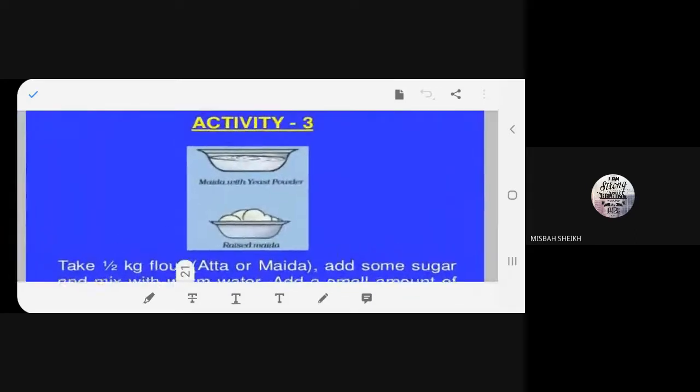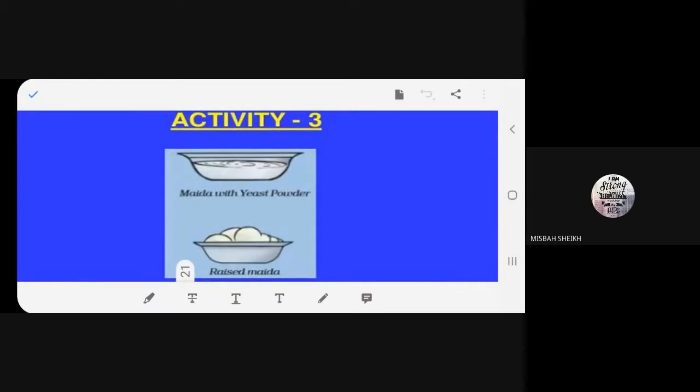Now we'll do one activity. Read. Activity 3. Maida with yeast powder, raised maida. You must have observed this activity at home. Mama making pizza bread. Yes or no? Or she's making some sort of kulchas.